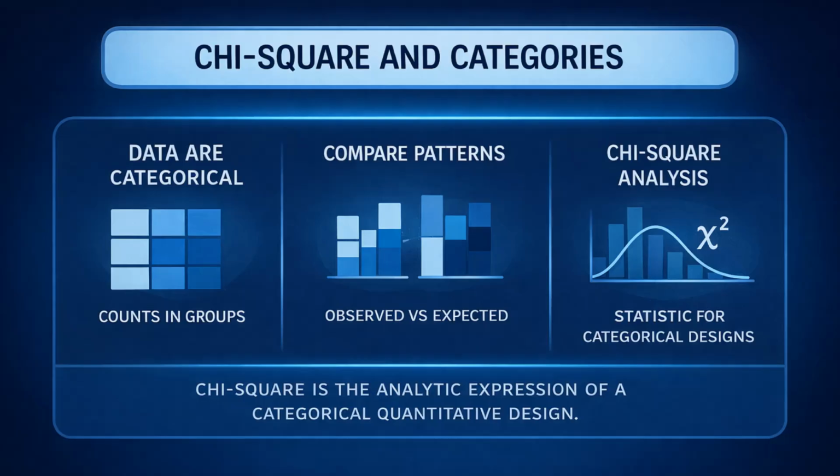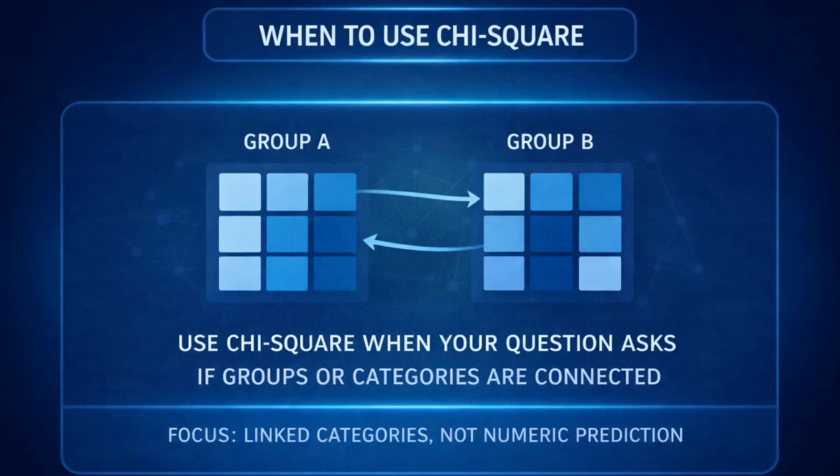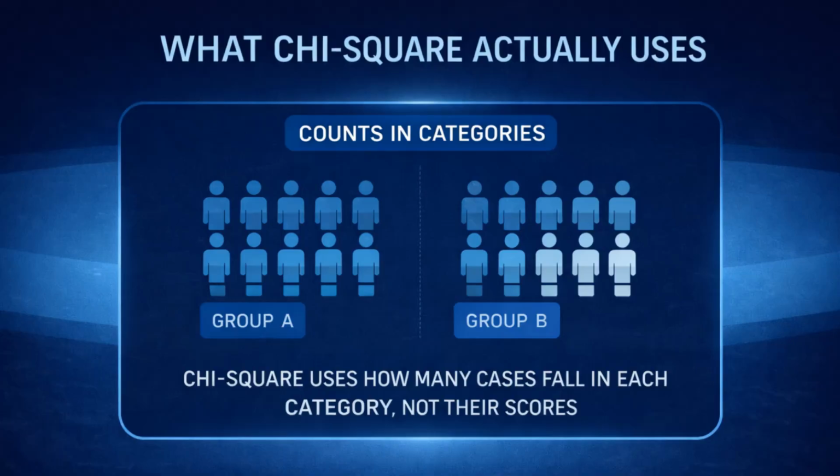Chi-square is the analytic expression of a categorical quantitative design. It is chosen when the research problem and literature gap point to a need to understand whether groups or categories are connected, rather than whether variables are related numerically, predicted, or compared using averages. Chi-square answers a different kind of question than correlation or regression because the data represent counts of people or cases placed into categories, not scores that measure how much of something a person has.